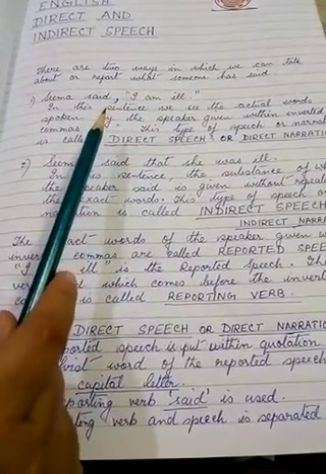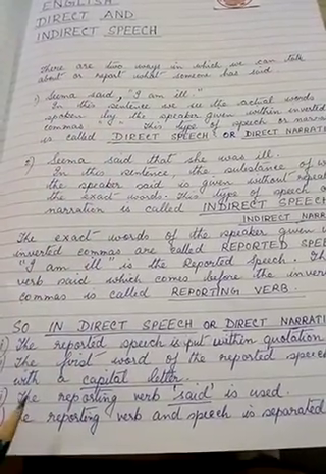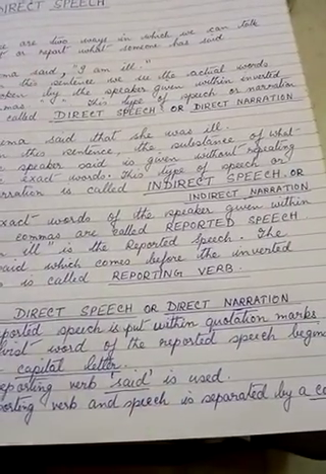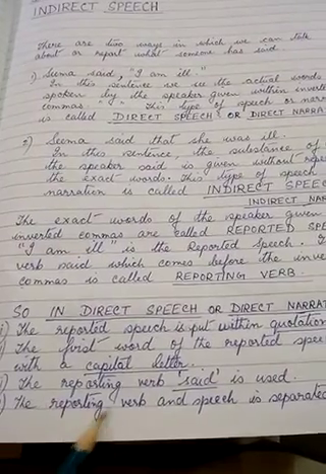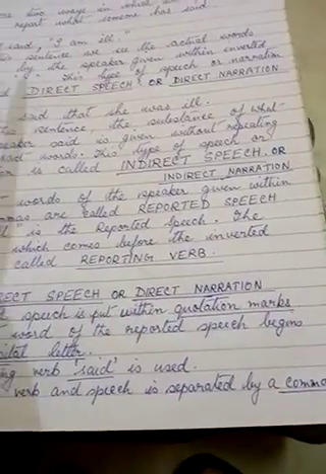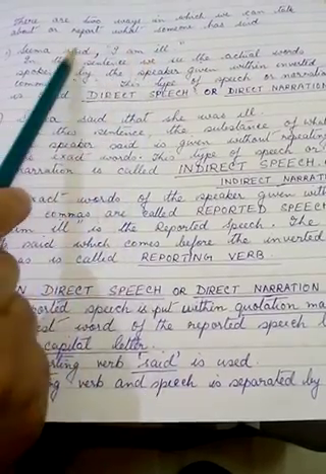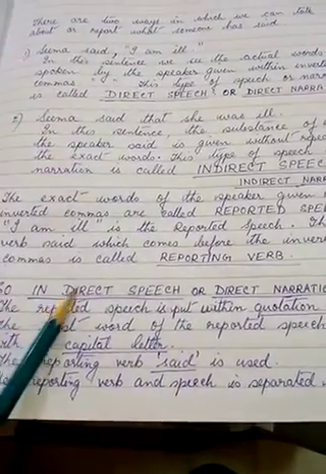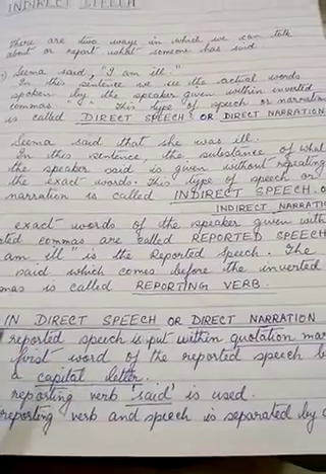Even if it was any other person's name, it would have begun with a capital letter. Third, the reporting verb said is used. Here you see said is used in direct speech. The reporting verb and speech are separated by a comma. The reporting verb is said and the speech is "I am ill." These two are separated with the help of a comma. So, these are the rules that we follow while writing direct speech.